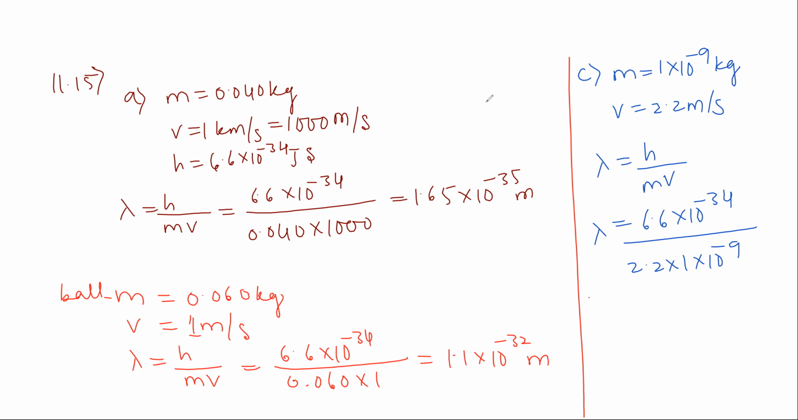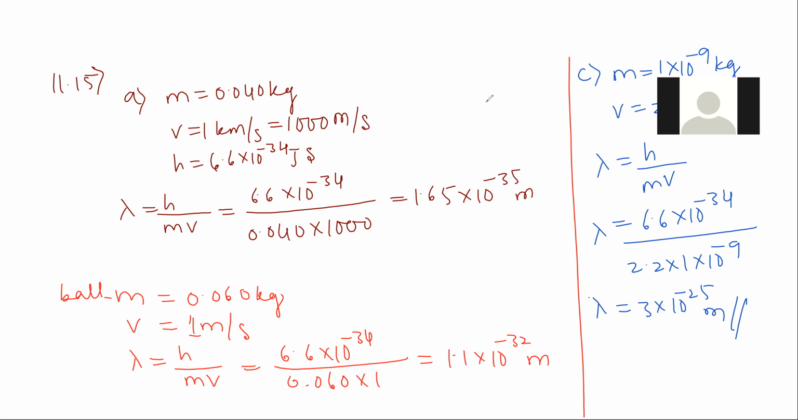So simplify ಮಾಡಿದ್ರೆ lambda value we got 3 into 10 to the power of minus 25 meter ಬಂತು. So this is the solution for 11.15. So 11.15 ಅಲ್ಲಿ ಏನೇನು ಕಂಡುಹಿಡಿಯಕ್ಕೆ ಹೇಳ್ಯಾರ ಅವರು? So they asked to calculate A, B, C ಕೇಳಿದ್ದಾರೆ. So A value na wavelength ಕಂಡುಹಿಡಿದ್ರೆ 1.65 ಬಂತು. So B's answer we got 1.1 and C's answer we got 3 into 10 to the power of minus 25 meters. So next we shall see